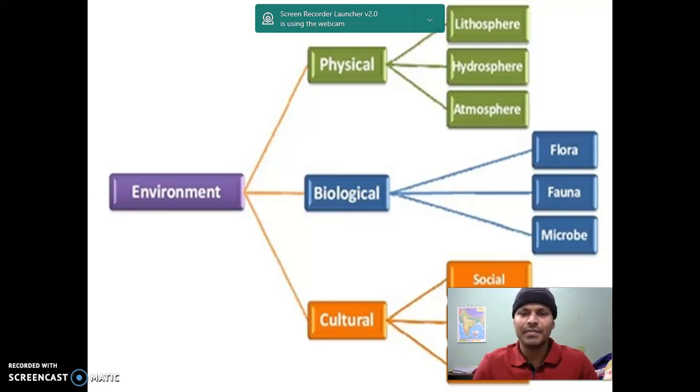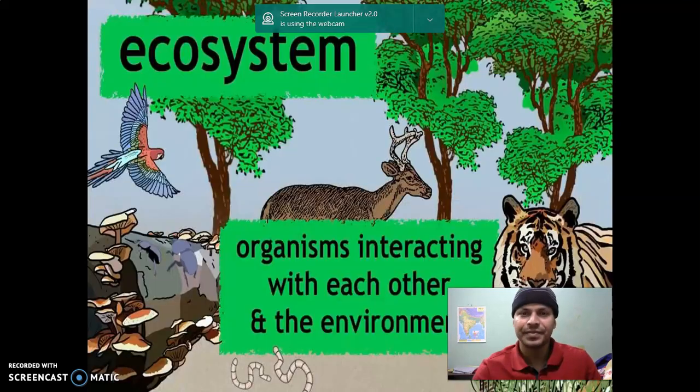And in the cultural environment, we have made our own society, and that makes the social environment, and it differs from state to state, from religion to religion, and they have their own social setup. And we have our own political environment, and you all know in India we are divided into political groups, and we have our own economic environment also. The rich class, the poor class, the middle class, all these come under the cultural environment.